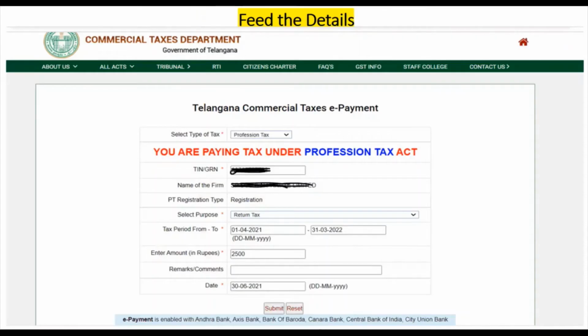Once you click on the e-payments tab, the window will appear. Now you need to enter the details. Firstly, in select type of tax, select professional tax, then enter the TIN number. Once you enter the TIN number, the company name will appear. Now select the return tax. In the select purpose tab, select the periodicity and the amount you want to proceed with for PTEC or PTRC payment. Then click on the submit button.